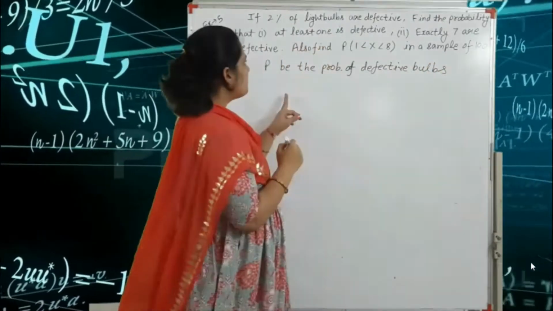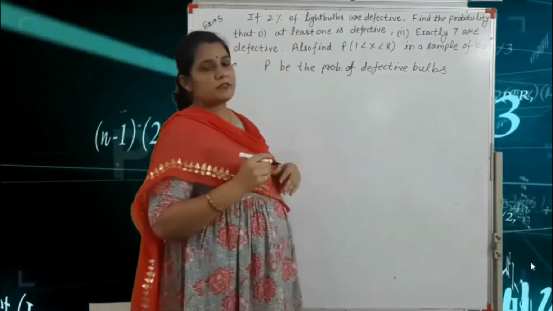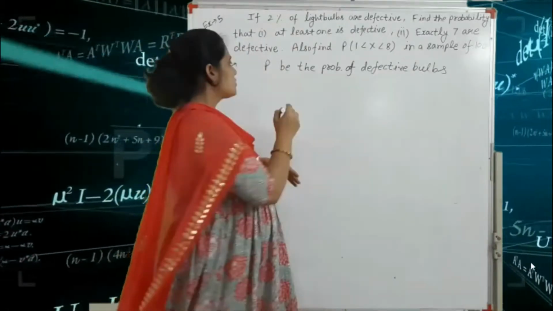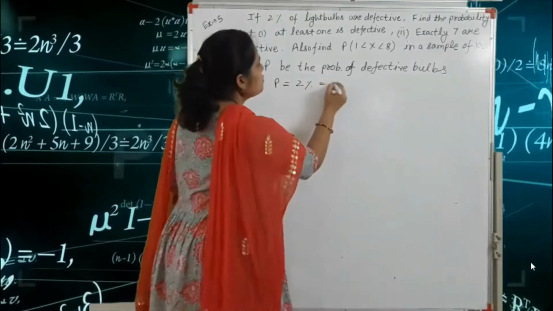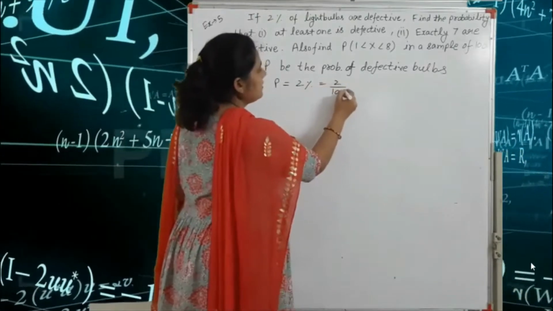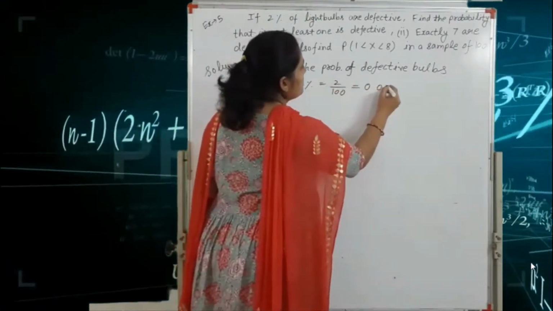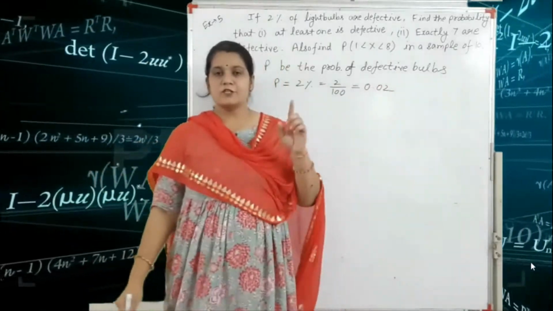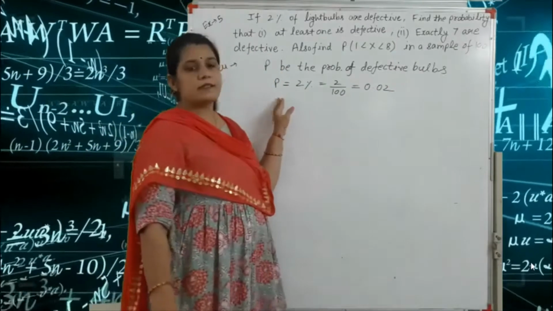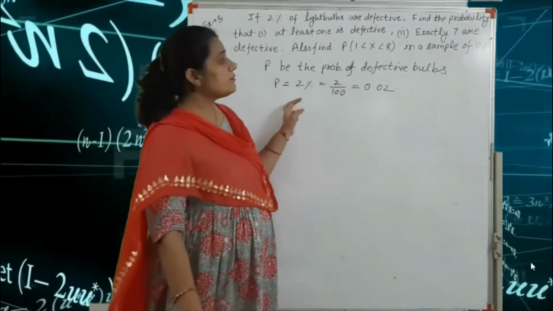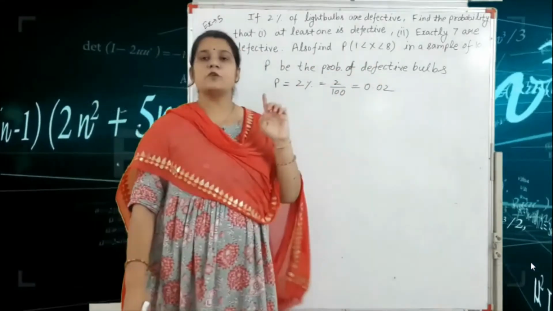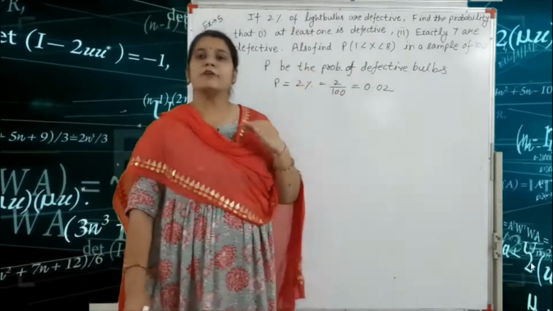That means p is equal to 2%, so p is equal to 2 by 100, which is 0.02. So first we write here the probability of the defective bulb. After that, n is equal to 100 because of the sample of 100.